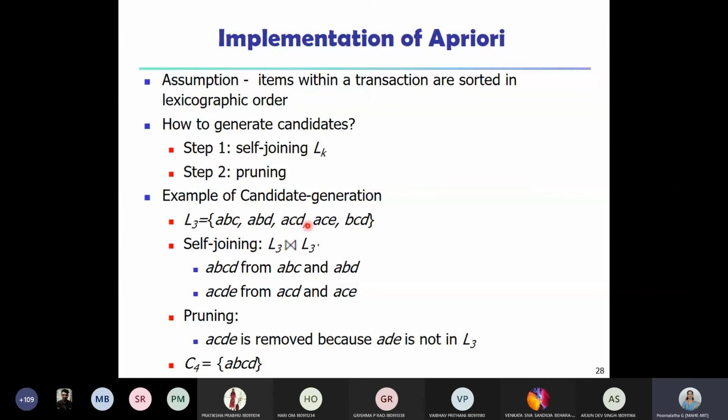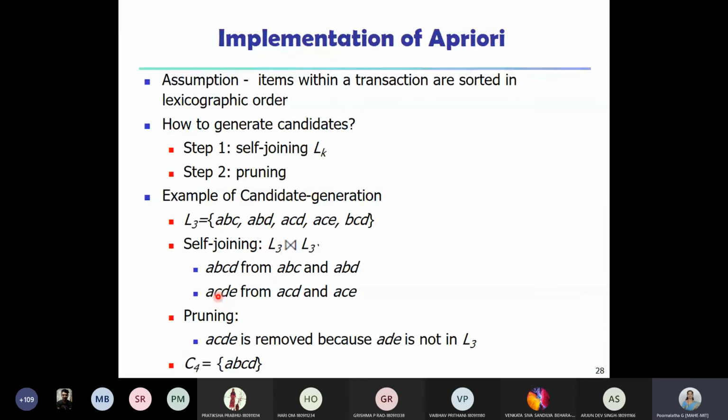So hence, using this L3, it is possible for us to generate only two candidate sets of size 4, that is A, B, C, D and A, C, D, E. So we call this C4, C for candidate items of size 4.